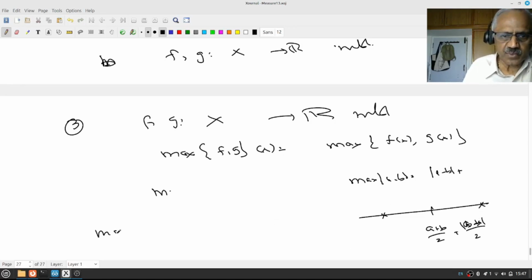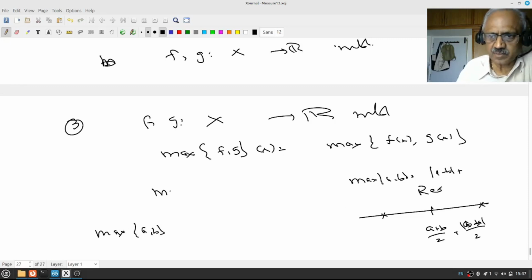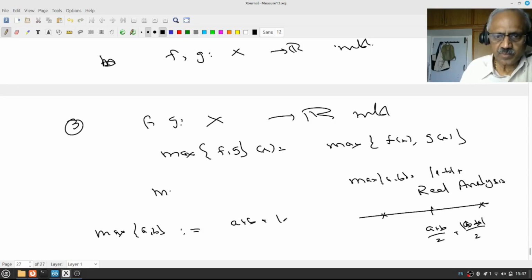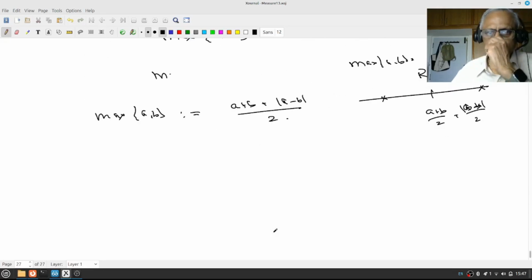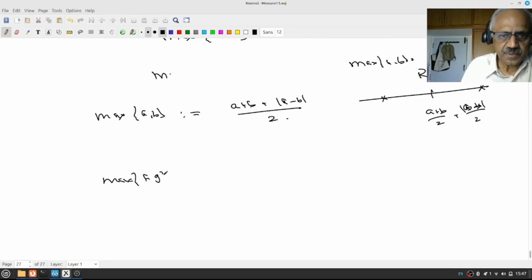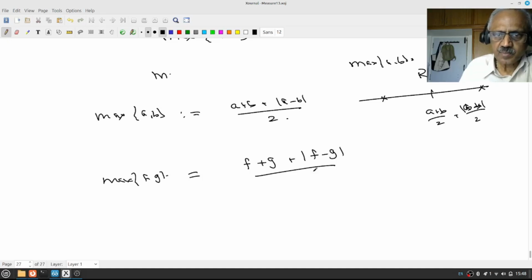Therefore the maximum of a and b, these are all done in real analysis by me. In my book also we can see that. Therefore by definition this is (a plus b plus mod a minus b) by 2, right? Therefore the maximum of f and g will be (f plus g plus mod f minus g) by 2.